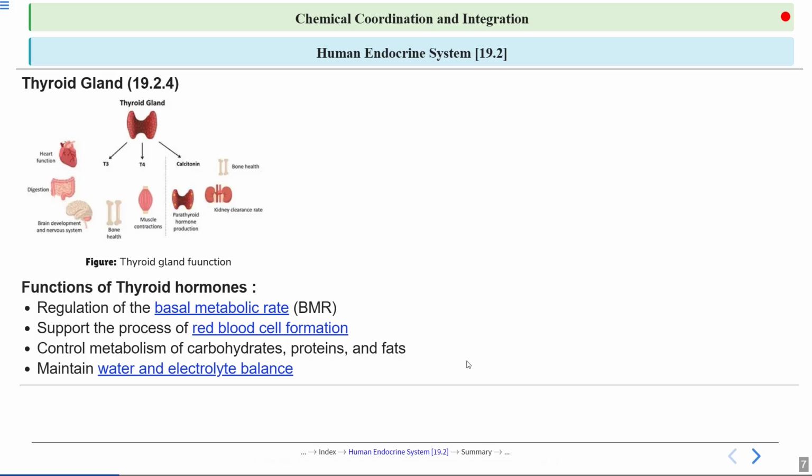We can summarize in this way: thyroid hormones help in regulation of basal metabolic rate, which is BMR. They support the process of RBC formation, red blood cell formation. They also control metabolism of carbohydrates, proteins, as well as fats, and they also help in maintaining water as well as electrolyte balance.